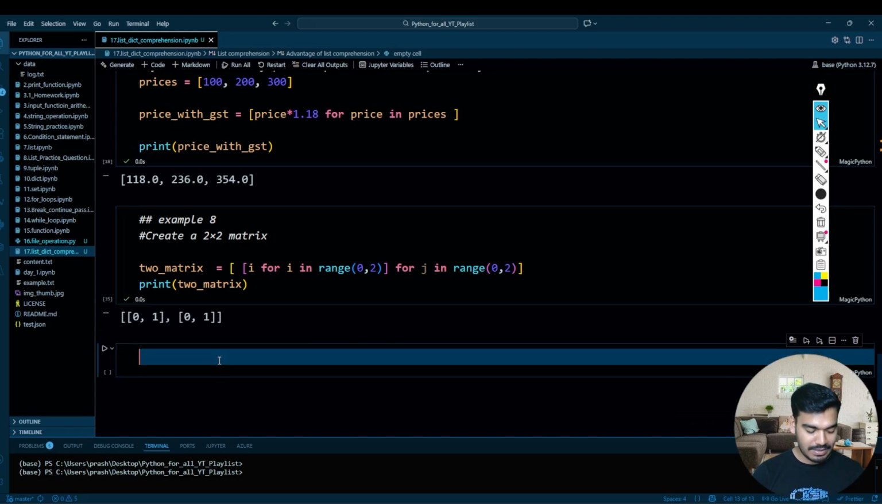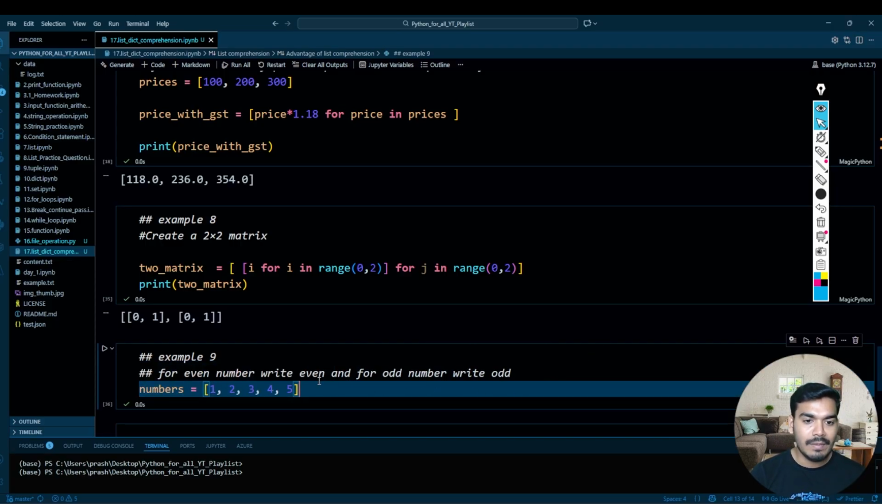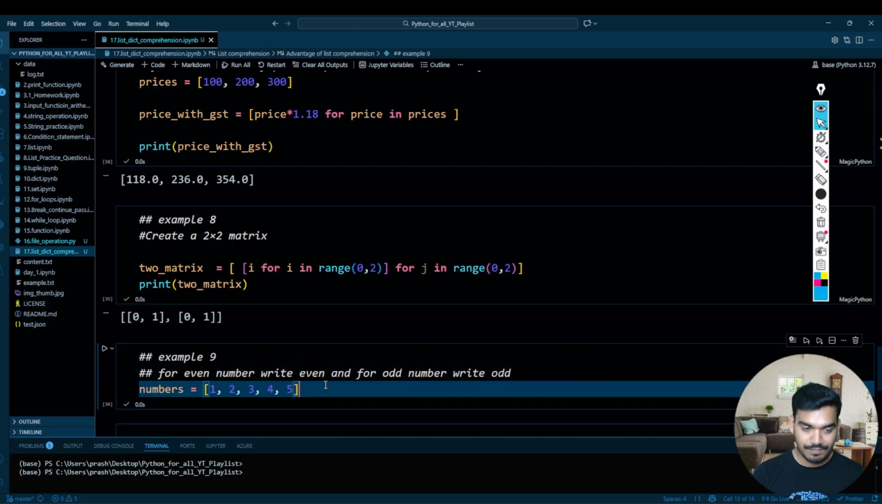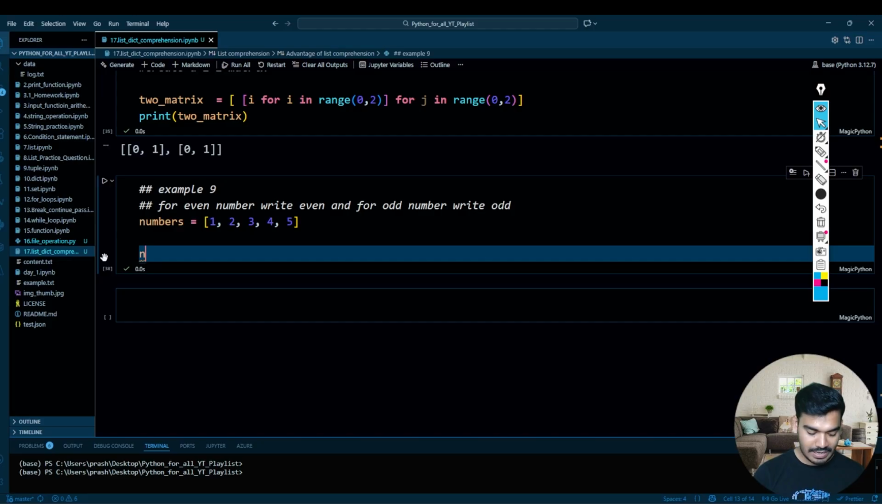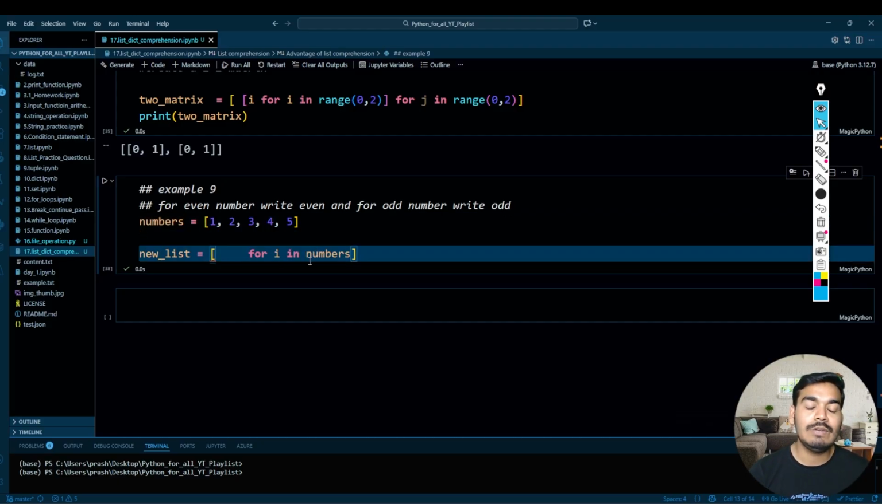Now let's see the next example, that is example number 9. Example 9 is: for an even number write even, and for an odd number write odd, for the given list of numbers. So how are we going to do this? First we write a new list that is equal to, so in the list comprehension we need to write the if and else condition first. So let's first write the for loop over here. For, let's say, i in numbers. Take this and just paste it over here to save time. So it will iterate that.